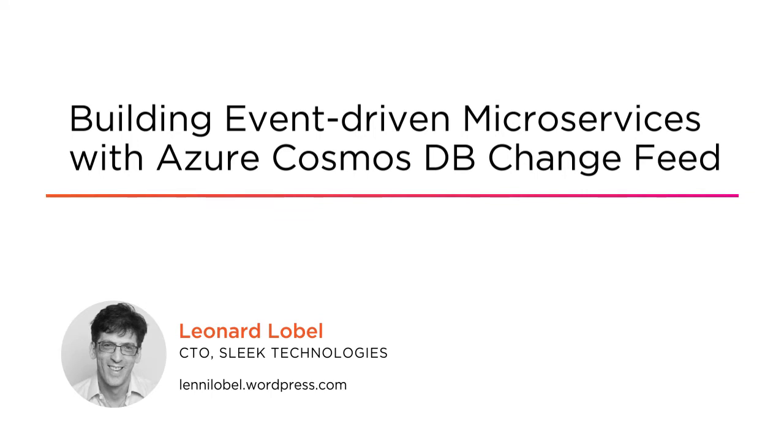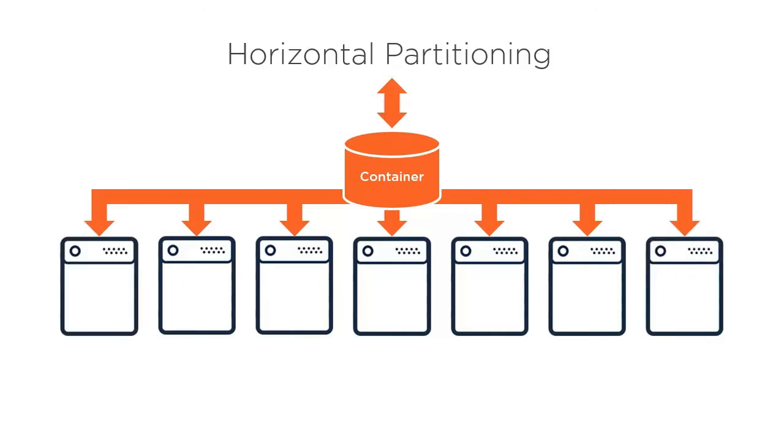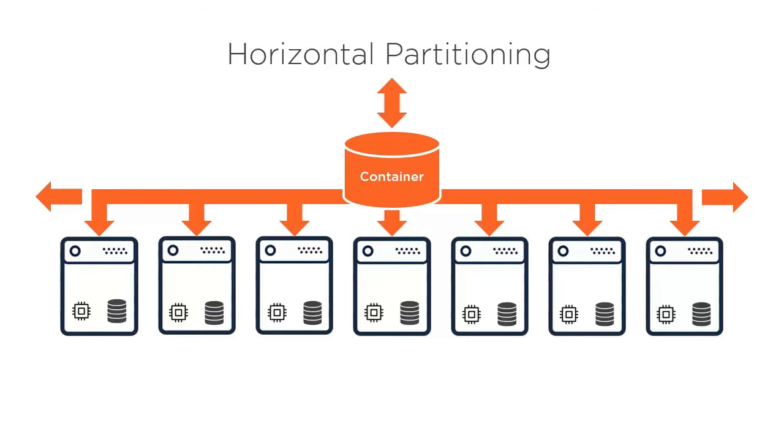I'm a Microsoft Data Platform MVP and Chief Technology Officer at Sleek Technologies in New York City, and I've been building data software solutions for over 4 decades. Cosmos DB is rapidly gaining popularity as Microsoft's massively scalable, globally distributed multi-model database. And by using the Cosmos DB Change Feed, you can greatly simplify a potentially complex, high-performance microservices architecture.